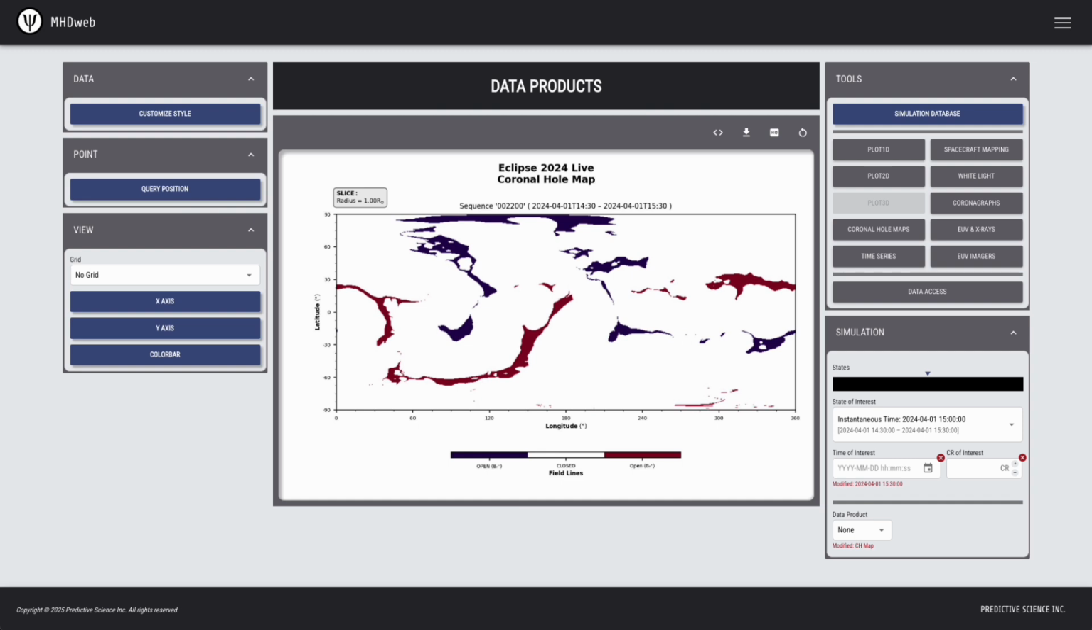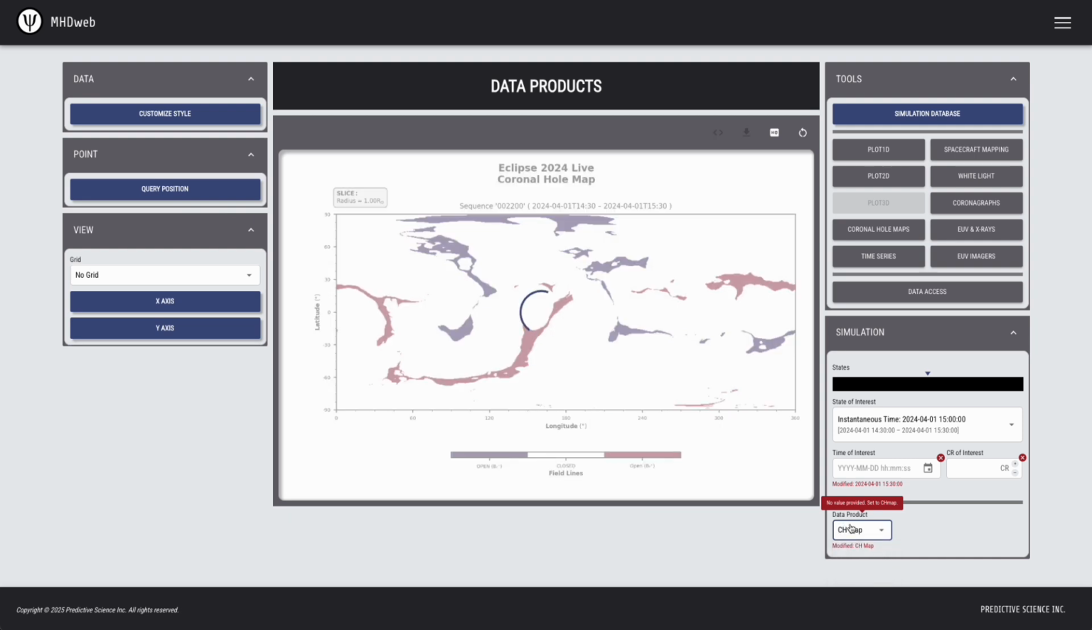Now, as we integrate more of the aforementioned data products into this page, you'll be able to select from the drop-down menu here. As you can see, the only option that is available is coronal hole maps. If none is provided, the tool will default to coronal hole maps.